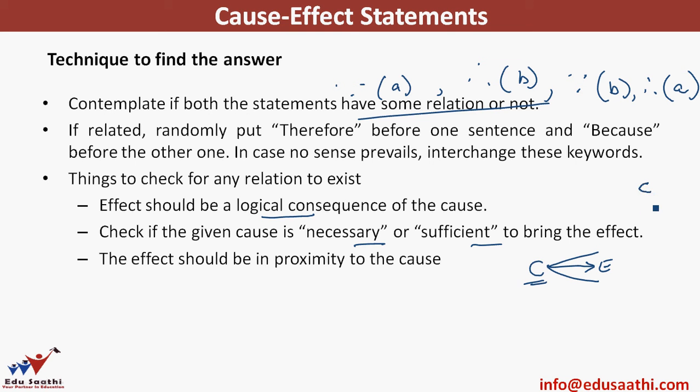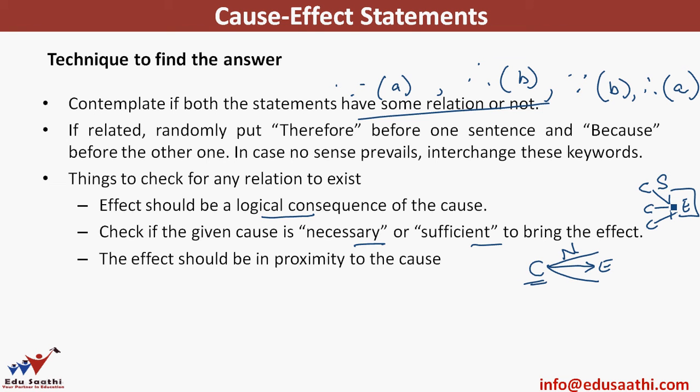But in case there are multiple causes bringing out the same effect, then each of these causes is sufficient to bring about the effect. So you need to check whether it's a necessary condition or a sufficient condition.